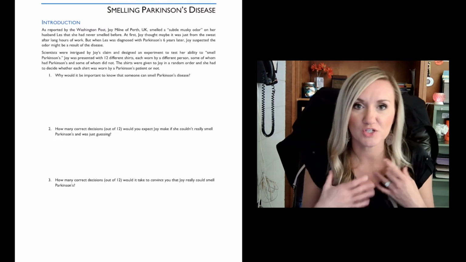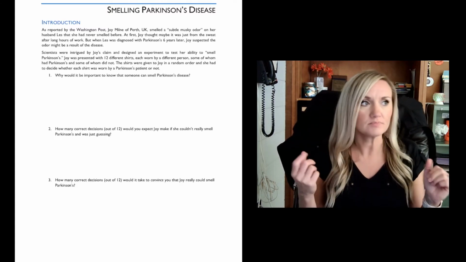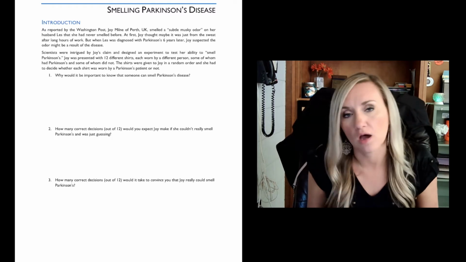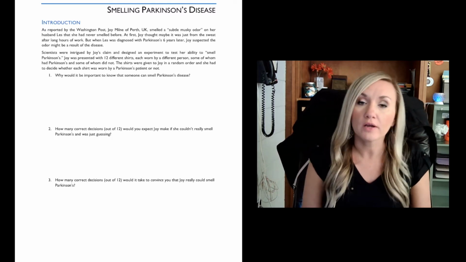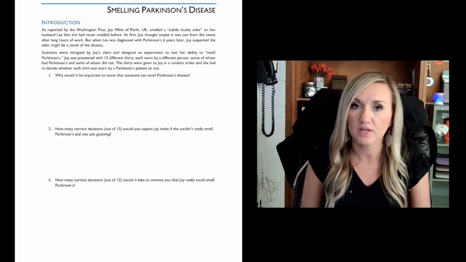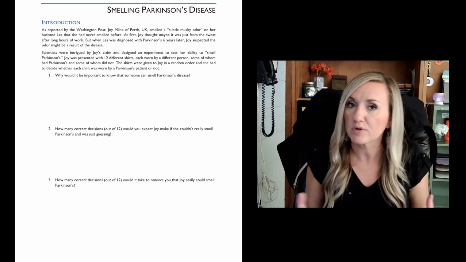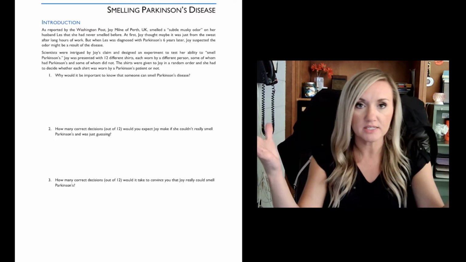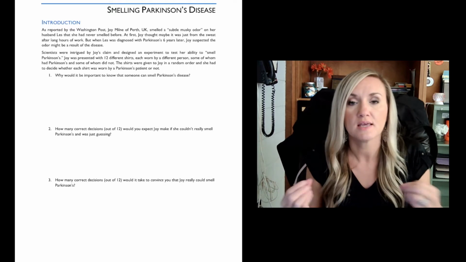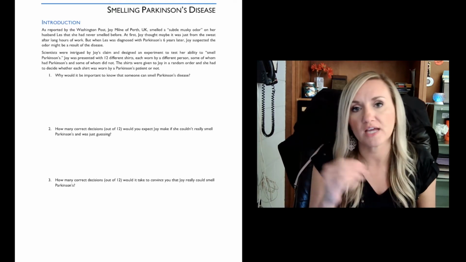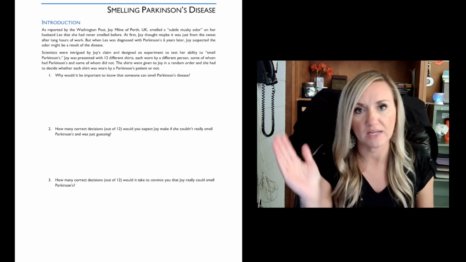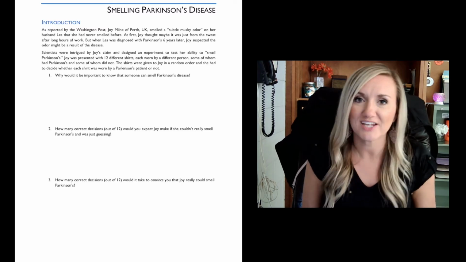We're going to go to the actual document. You don't have to print this off, no worries, but you are going to have to submit your work from this activity. Maybe on a separate sheet of paper, you could title it Smelling Parkinson's Disease, and then you don't have to write the question down, you just have to write 1, 2, and 3 and answer the questions. So let's take a look at number 1.